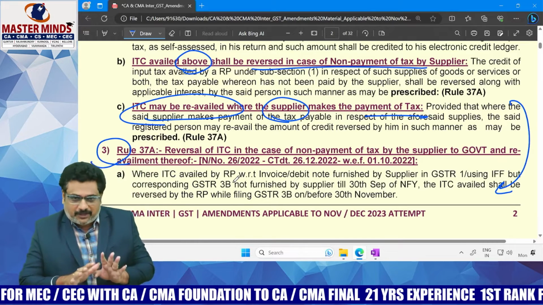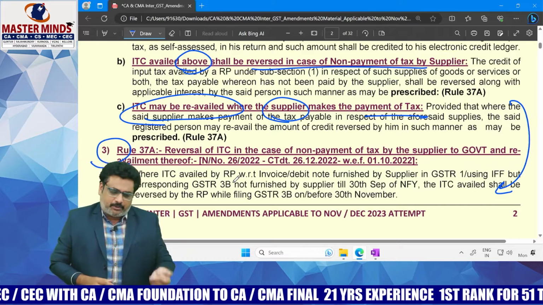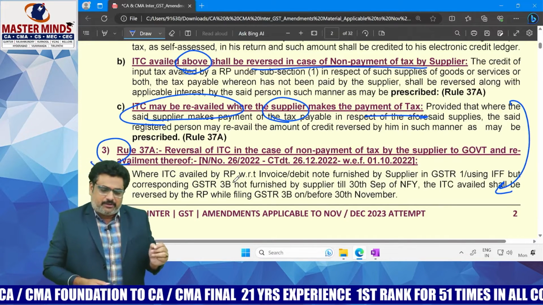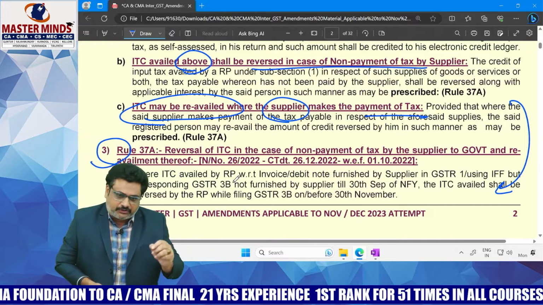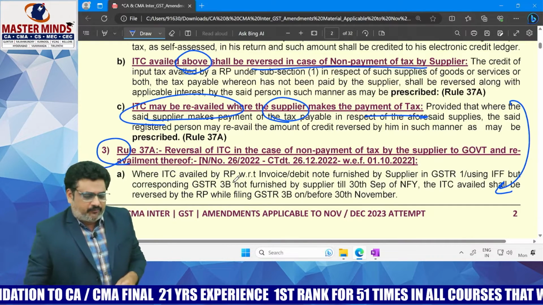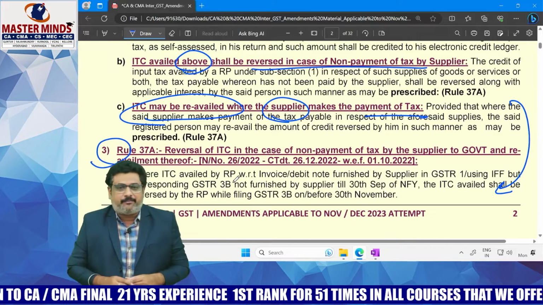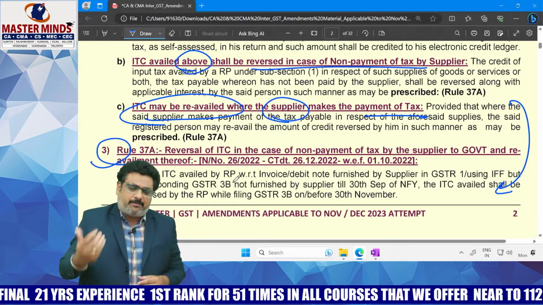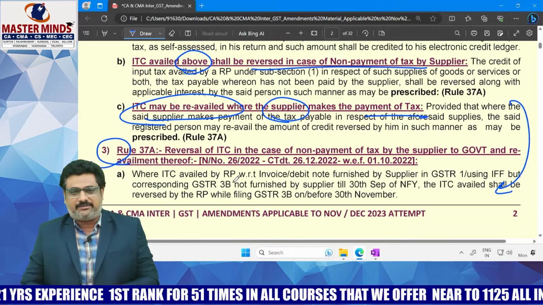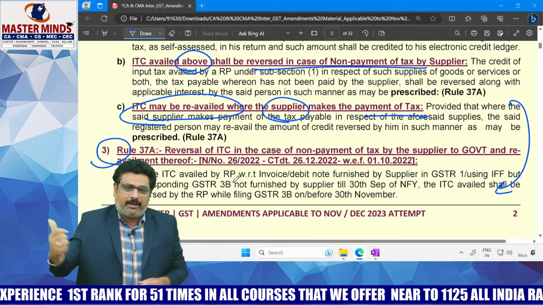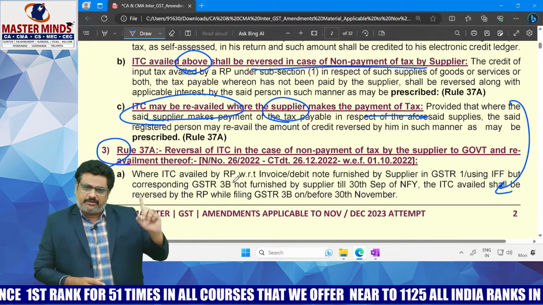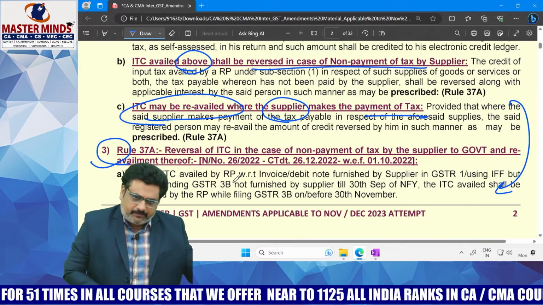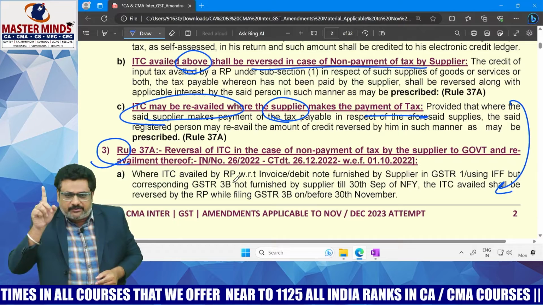That is fine. But what the suppliers were doing is reflecting the details of outward supplies in GSTR-1, but not in his GSTR-3B. Thereby, the tax payment was never made by the supplier in respect of those supplies. But still the recipient is claiming the ITC because those are reflected in GSTR-1 and auto-populated in the recipient's GSTR-2B.